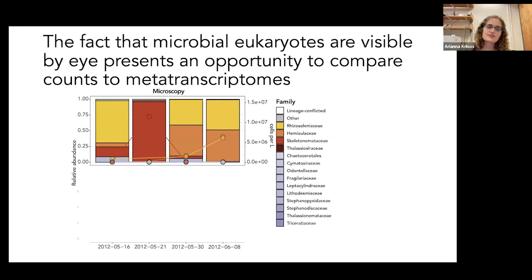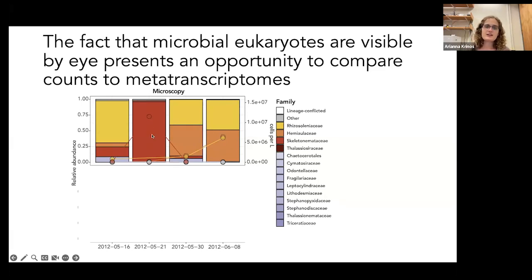In this example set of samples where we did sequencing as well as microscopy, we had 4 different sampling dates in Narragansett Bay, which are the different bars on this plot, where we had microscopic counts conducted. The bars here are relative abundance on the left y-axis, and the points and lines are cells per liter absolute counts for these different sampling dates.